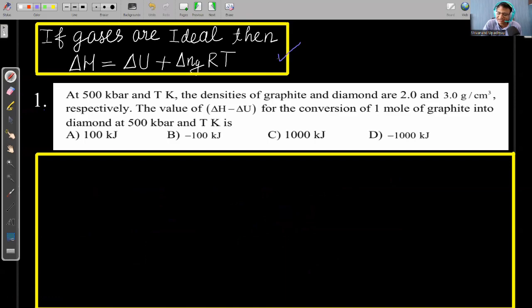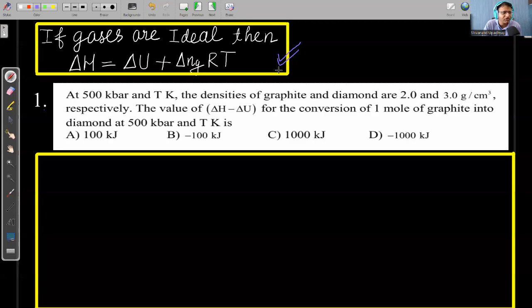So most of us remember the formula that delta H is equal to delta U plus delta Ng RT, but we don't remember under what condition this formula is valid. So be careful about those things. Delta H is equal to delta U plus delta Ng RT is not always valid. It is valid only when the gas is behaving like an ideal gas.